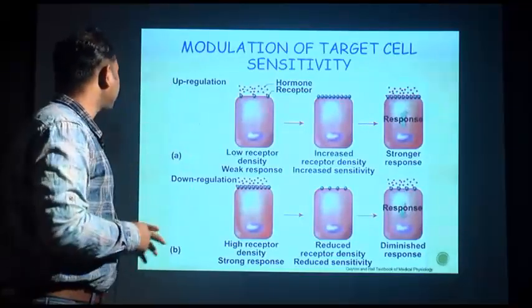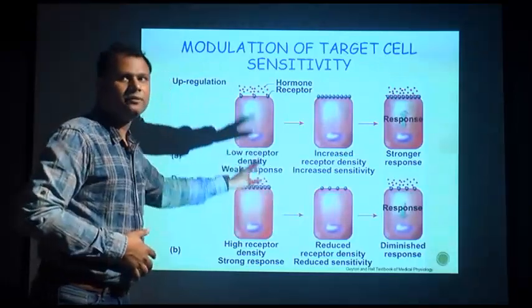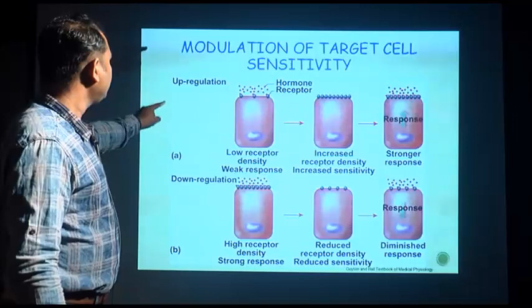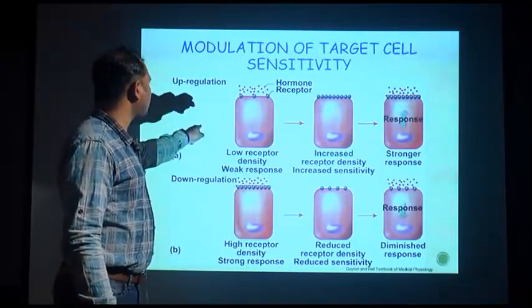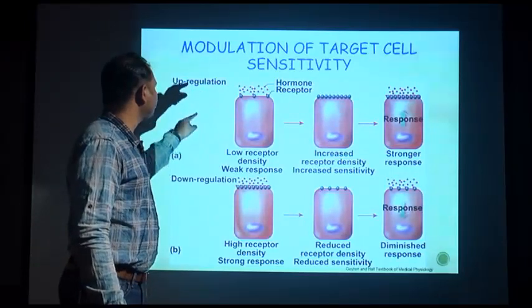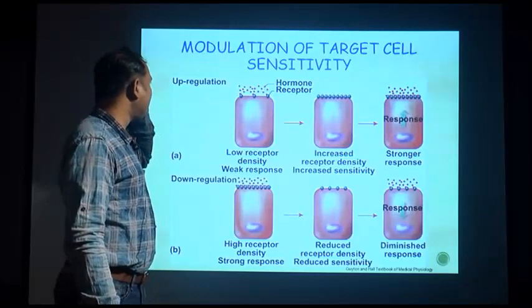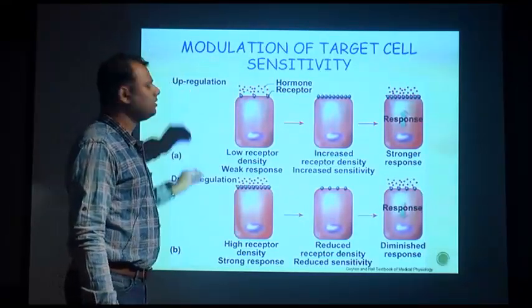In this diagram you see the panel, upper panel 3, lower panel 3. First focus on the upper panel. Here you can see a particular cell, the violet or purple color is the nucleus, the bluish dots over the cell are the hormone receptors, and the red dots are the hormones.